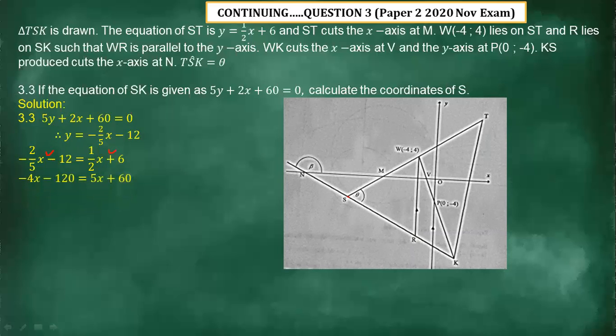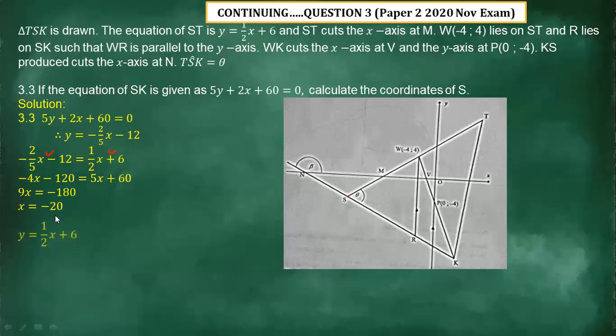Then you simplify it, and now the value of x is going to give us negative 20. Since the value of x is negative 20, you can choose either the equation of ST or the equation of SK to get the corresponding y value.